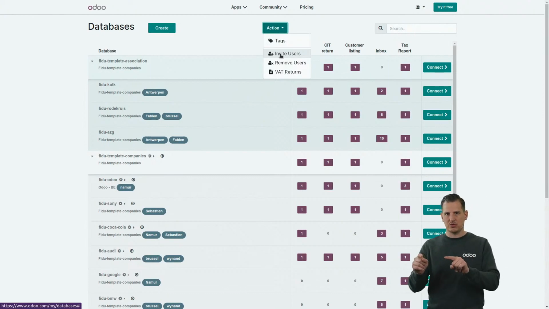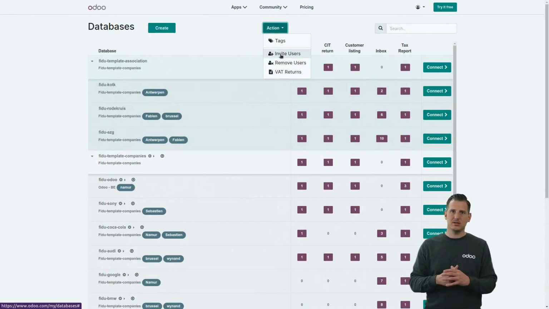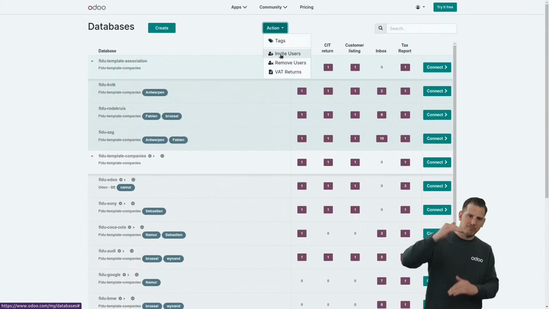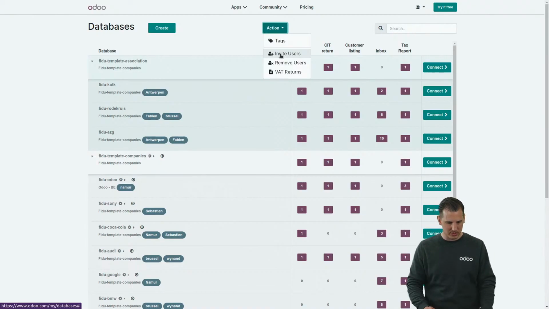If you have a user in a specific Odoo database, but you cannot see it on the dashboard, you can just create a ticket at our support and ask to make the link between both of them so that they become available. They can do it. They're the only people at Odoo that can do it. So you need to create a support ticket, mention the different databases that you want the users to be synced with their dashboard over here.